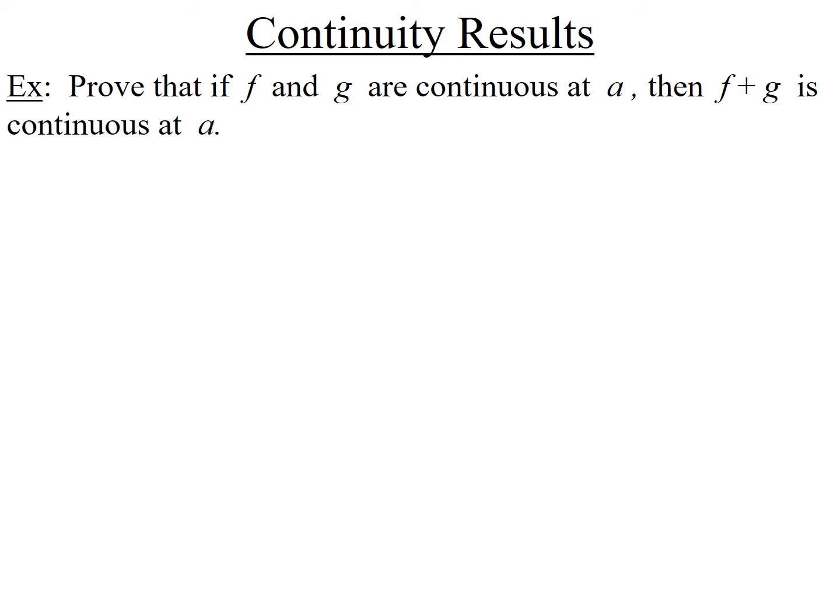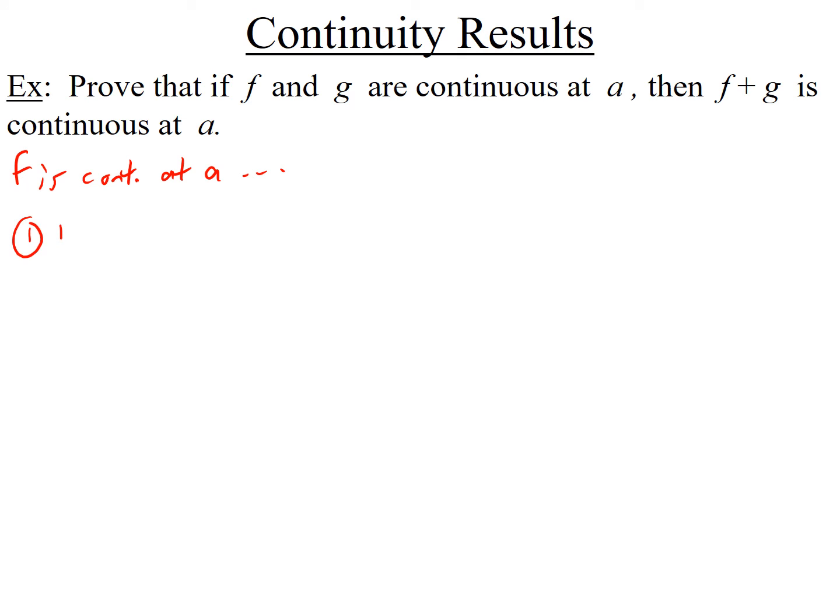Prove that if f and g are continuous at a, then f plus g is continuous at a. Okay, well, look, let's see what we're given here first. We're given that f and g are continuous at a. So if f is continuous at a, what that means, well, it means 3 things.